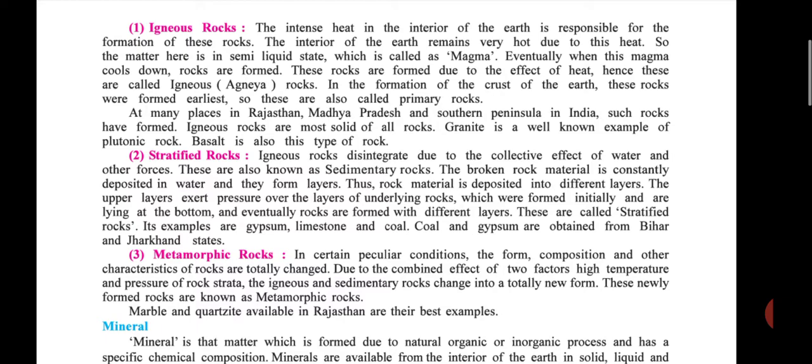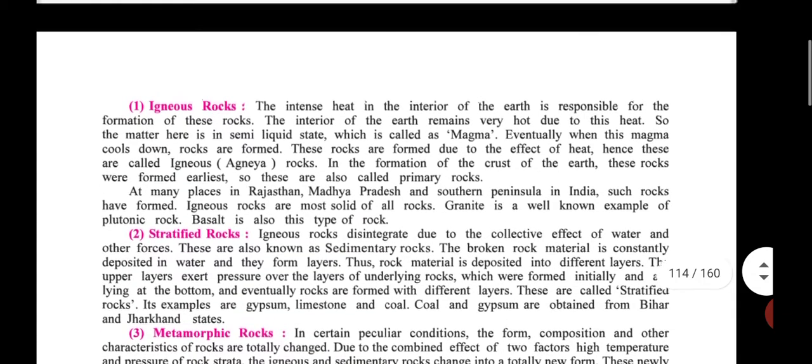The igneous rocks are the most solid of all rocks. Granite is a well-known example of plutonic rock. Basalt is also this type of rock. See students, here we give the example of the plutonic rock. Granite is one of the best examples of plutonic.